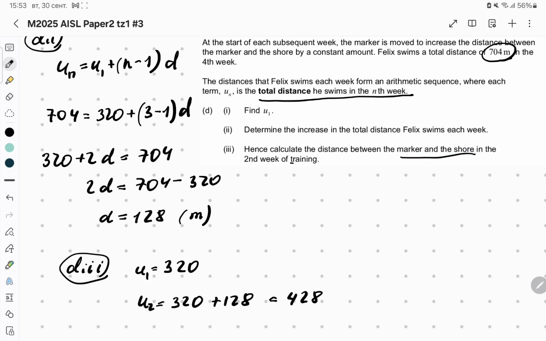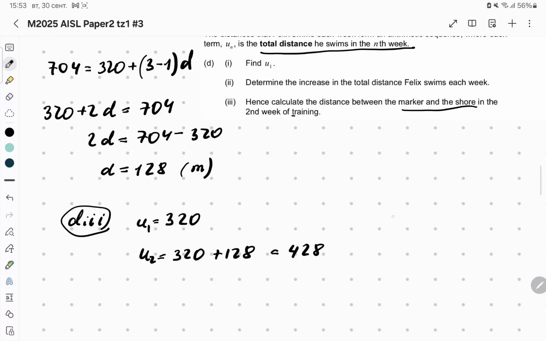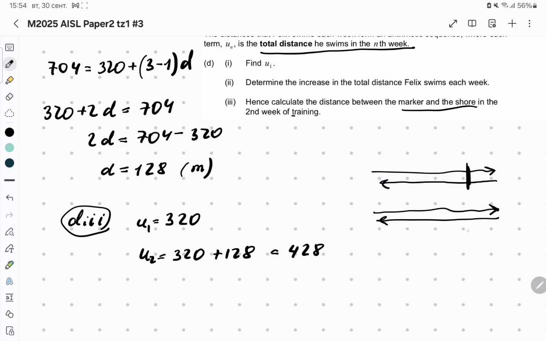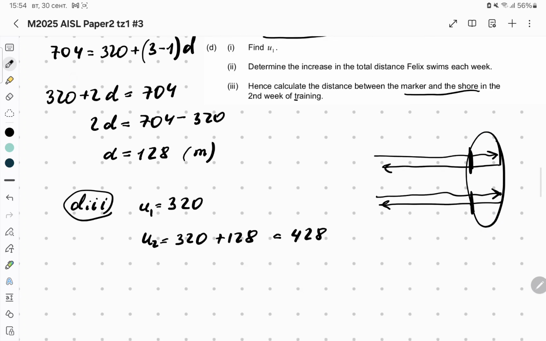But the question is, hence, calculate the distance between the marker and the shore. Since he goes back and forth 2 times, and then the training itself again 2 times, this distance will be multiplied by 4. So it is multiplied by 4 first, and then we have to divide by 4.